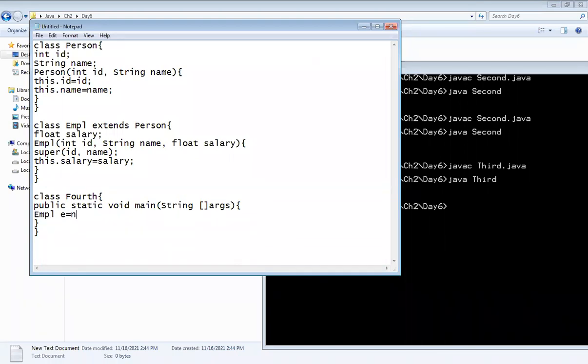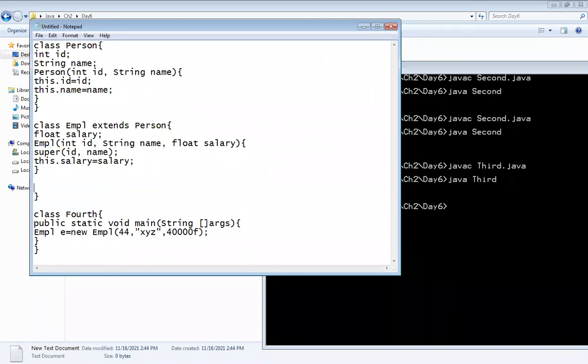E is equal to new Employee. But we have not written any display method to display this data to the user, because we are taking this data from the user in the format of a constructor. Suppose 44 is the ID of that person, then name is like this XYZ, and after that salary is in floating, so suppose 40,000 is the salary.